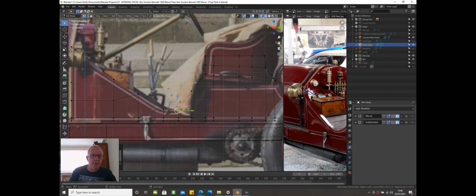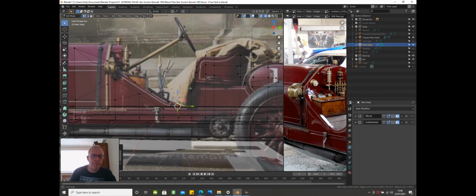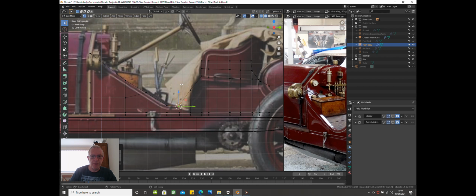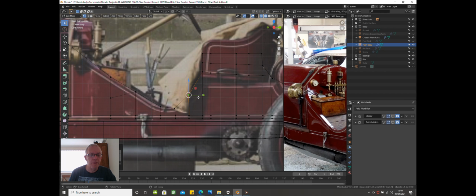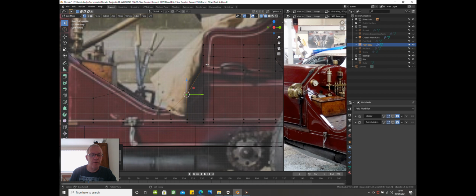Now that goes up very similar to that by the looks of it, but let's just put a little bit of curve in it. So press B and press it down here. So we've got a little bit of curve going up round to the top. So if you put your subdivision surface on, yeah, okay. So I think we'll go with that.